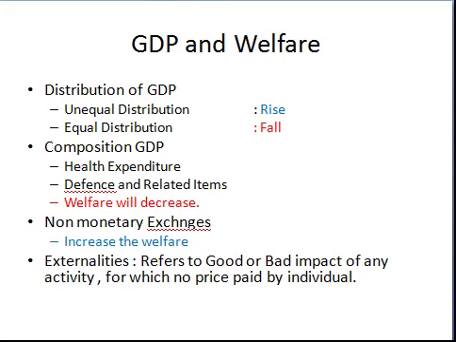In an economy, if we are producing a lot of goods related to wars, related to the defense system, related to gunpowder, these are goods which do not increase the welfare of any society. We should produce some qualitative goods which are meant for comfort, for the standard of living. When such types of goods are produced in the society, it reflects an increase in social welfare. So the composition of GDP is also an indicator of increasing welfare of the society.